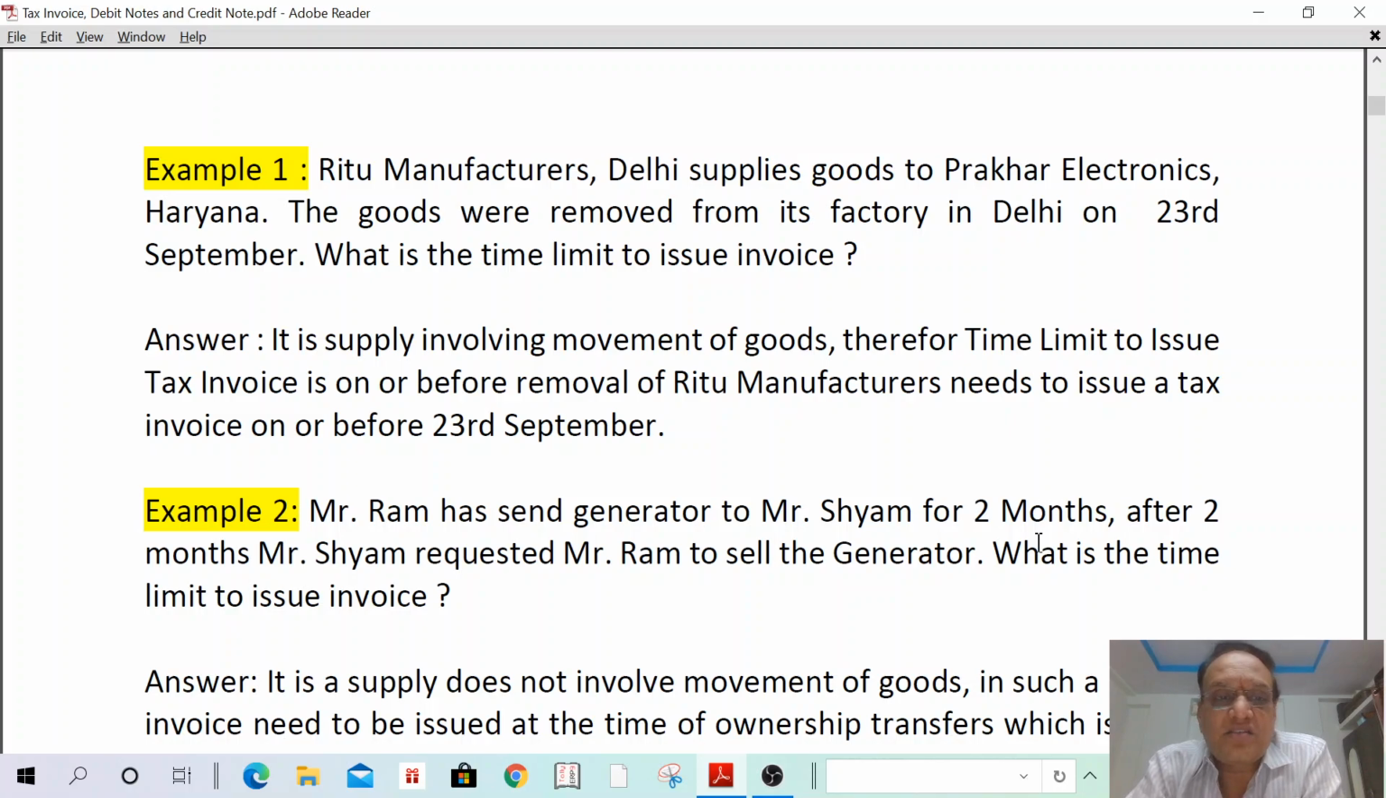I can read the answer. It is a supply involving movement of goods. Therefore, time limit to issue invoice, tax invoice, that is on or before removal. Ritu manufacturers needs to issue tax invoice on or before 23rd September. Okay, got it. Next one.